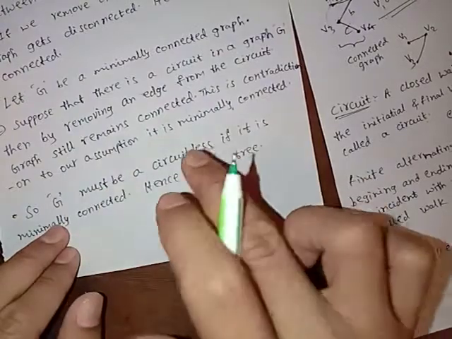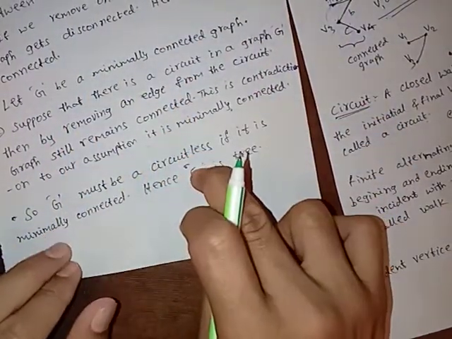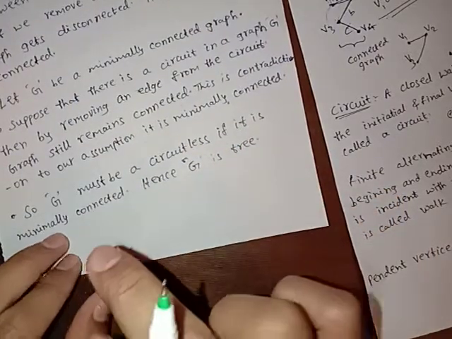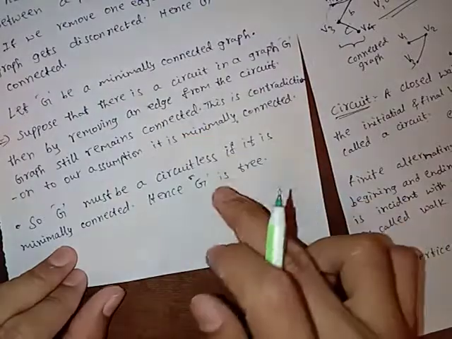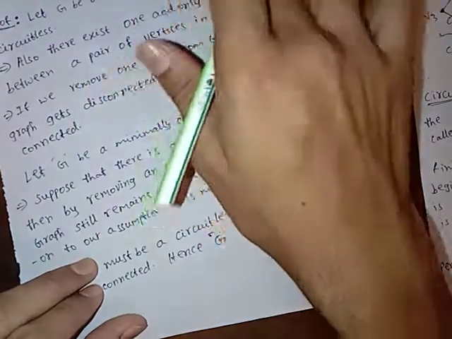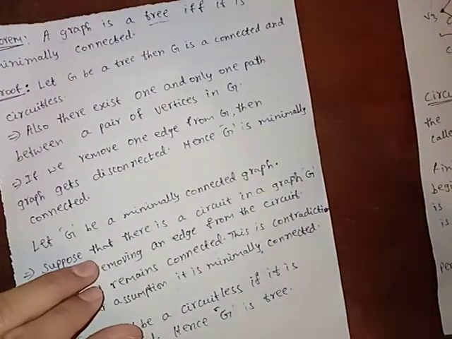So G must be circuitless. To be minimally connected, G must be circuitless. Hence, G is a tree. If it is minimally connected, it is a tree, and if it is a tree, then it is minimally connected. So a graph is a tree if and only if it is minimally connected. Hence the proof.